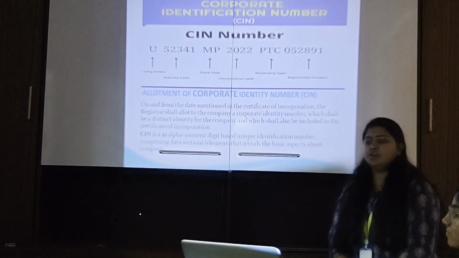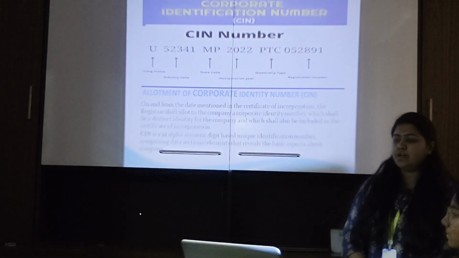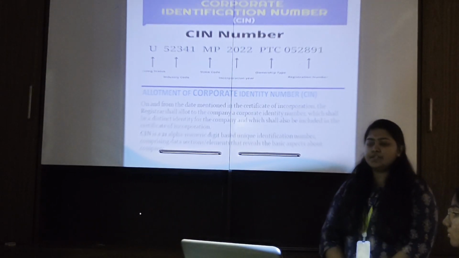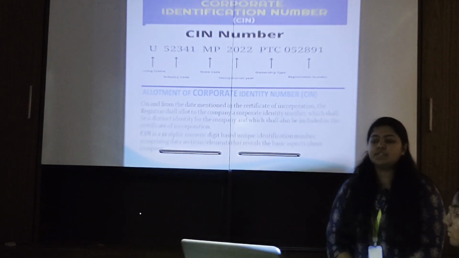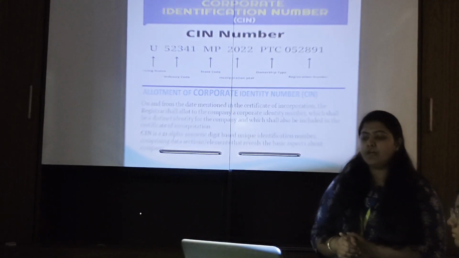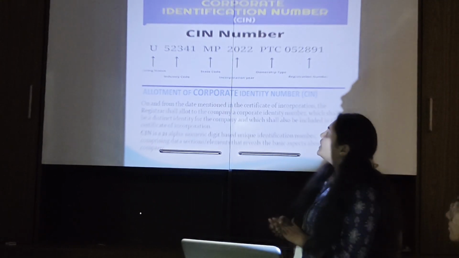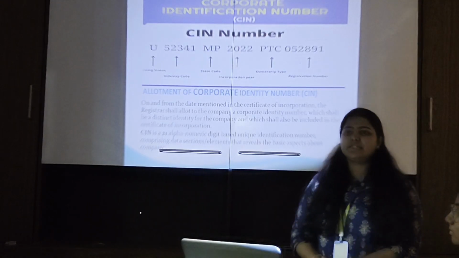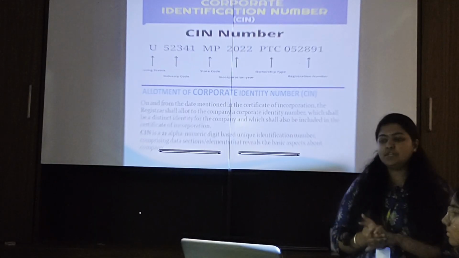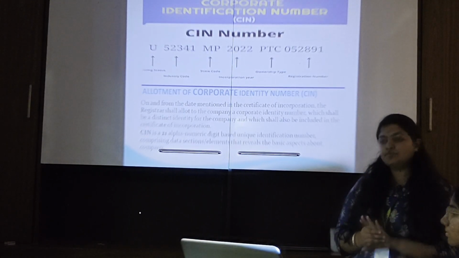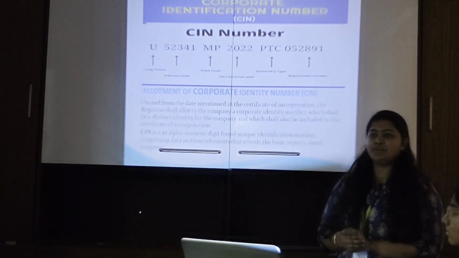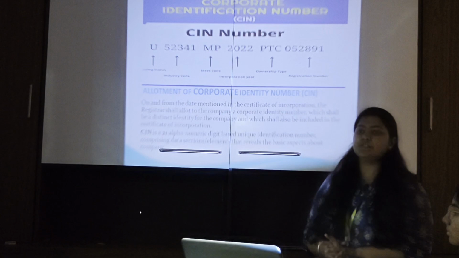Next, this is all about the corporate identification number. The corporate identification number is a 21 alphanumeric digit unique identification number, comprising data sections and elements that reveal the basic aspects about the company. The first digit states the listing status, the next 5 numbers state the industry code, the next 2 letters state the state code, the next 4 digits state the incorporation year, the next 3 digits state the ownership type, and the next 6 digits state the registration number of the company.